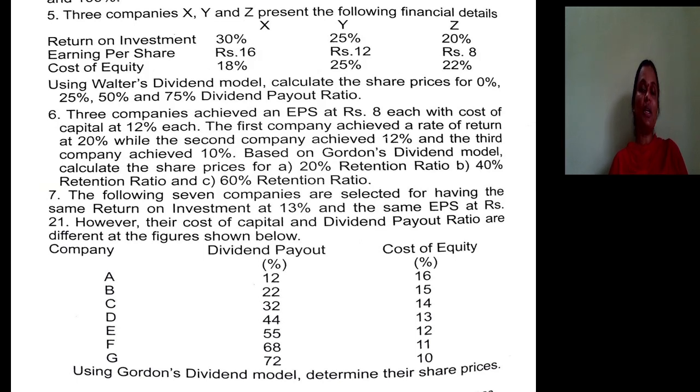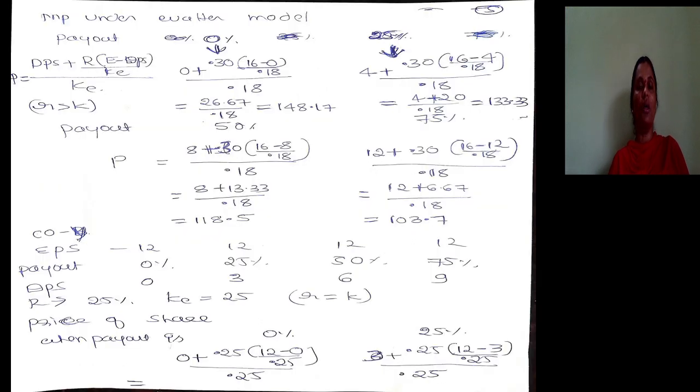Three companies X, Y, Z present the following financial details. You have details of return on investment, earning per share, and cost of equity. When you compare return on investment with cost of equity, it is very clear that X is a growing company, Y is a normal firm and Z is a declining firm. Using the Walter model, we should calculate share prices assuming 0%, 25%, 50% and 75% payout. So let me concentrate on company X first.